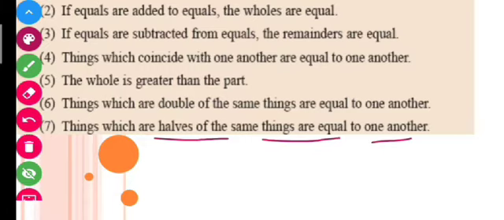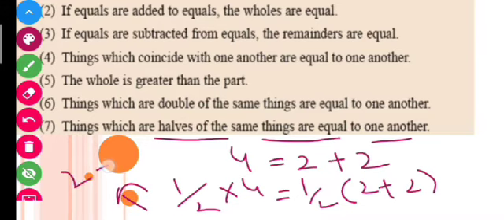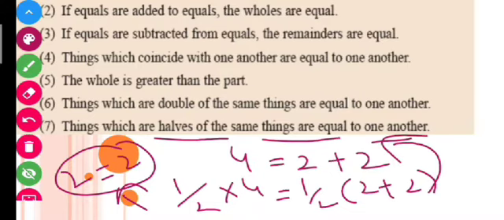Obviously it is saying that if things are equal to one another, suppose I have taken 4 is equal to 2 plus 2. If I take the half of both of these, that is 1 by 2 into 4, and 1 by 2 into 2 plus 2. After solving, I will get 2 is equal to 2 here. So vice versa is also true, that the things which are half of the same thing are equal to one another. I can also say that 1 by 2 into 4 is equal to 1 by 2 into 2 plus 2, so this is also true.